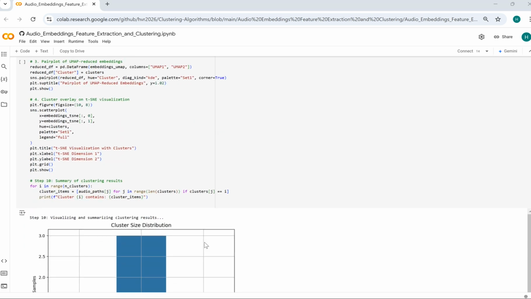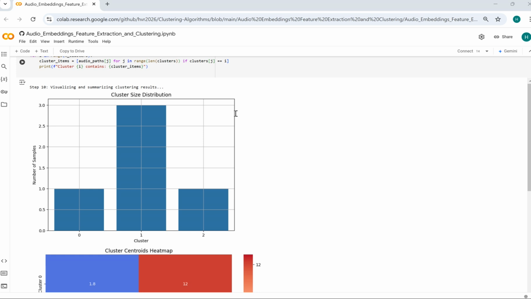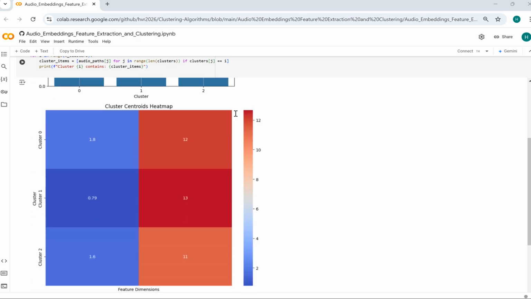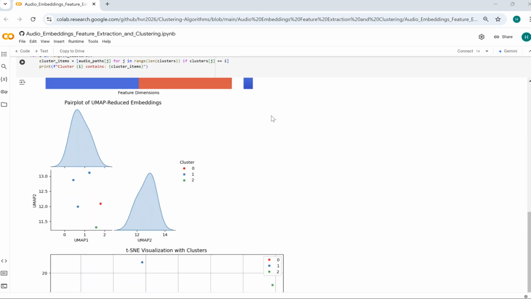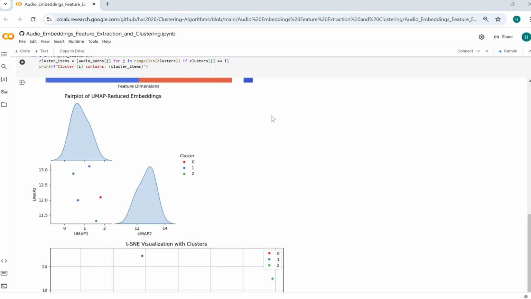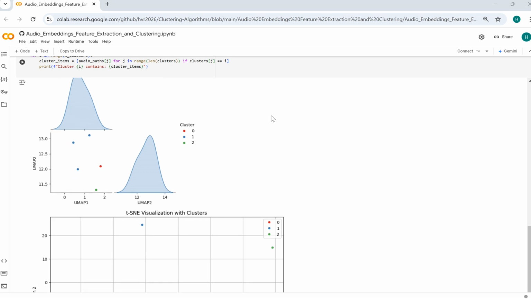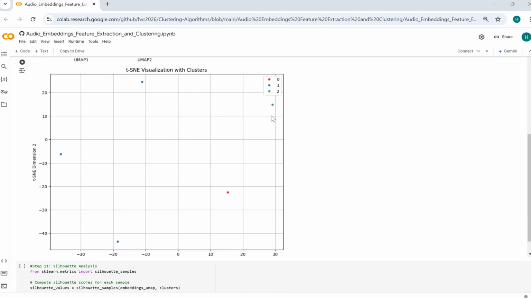Moving on to enhanced visualization, here the bar plot summarizes the cluster sizes, and a heat map of cluster centroids shows feature differences, as well as pair plots to explore relations between reduced dimensions. This visualization improves the interpretability of cluster results and offers a comprehensive view of cluster properties.